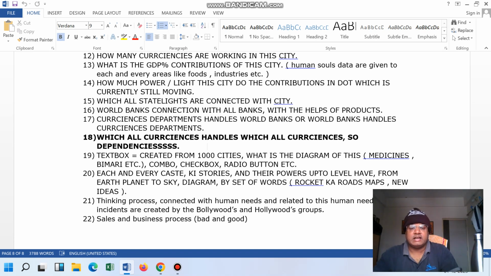Vadodara city. Currently we assume Vadodara city is moving on the downside of the Earth planet. So the Earth planet is moving, and for example it is moving downside to me. Currently where I am sitting, it is moving downside to me. Assume that, and that dot is moving downside to me, currently where I am sitting. So like this the creation is there.